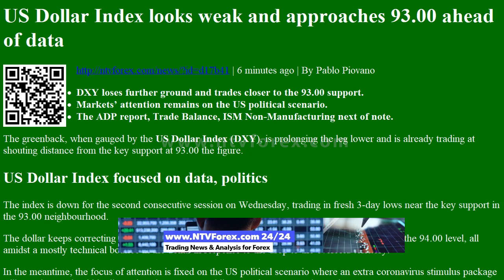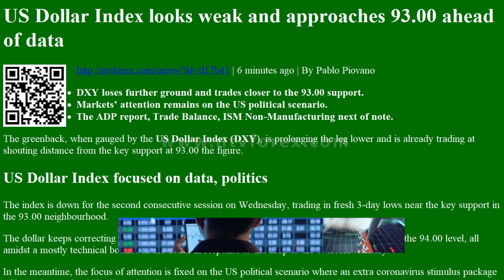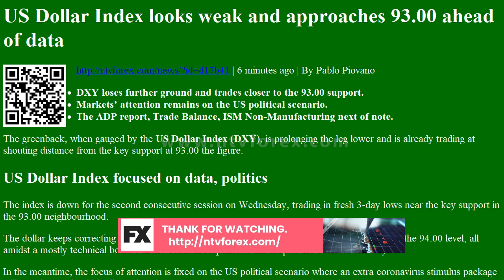The greenback, when gauged by the US dollar index DXY, is prolonging the leg lower and is already trading at shouting distance from the key support at 93.00. The figure. US dollar index focused on data, politics. The index is down for the second consecutive session on Wednesday, trading in fresh 3-day lows near the key support in the 93.00 neighborhood. The dollar keeps correcting lower after being rejected from Monday's peaks in the boundaries of the 94.00 level, all amidst a mostly technical bounce in the dollar in response to the drop to the oversold territory.